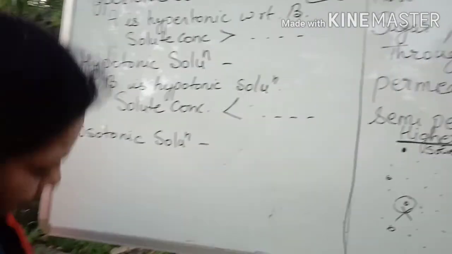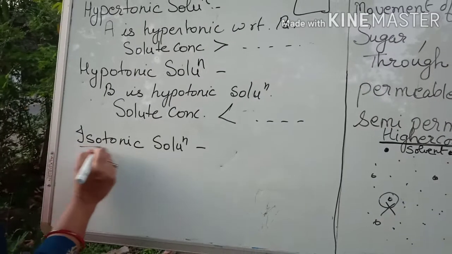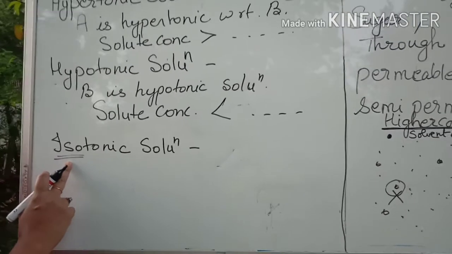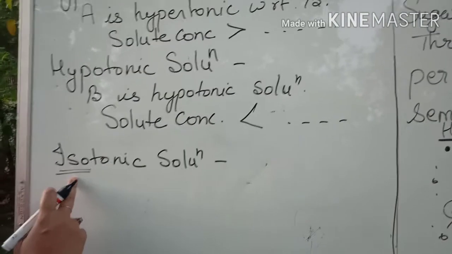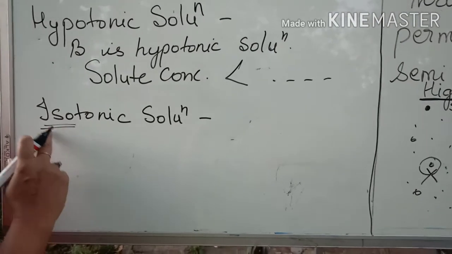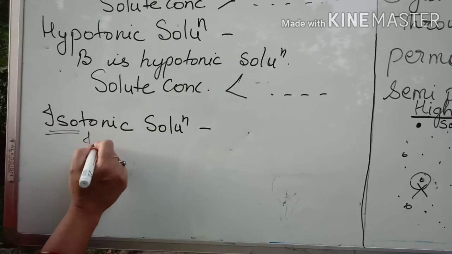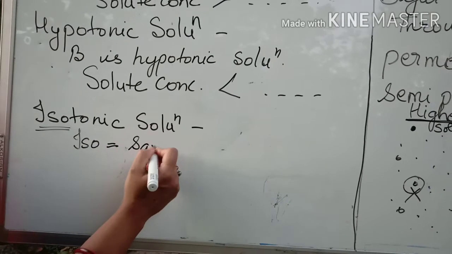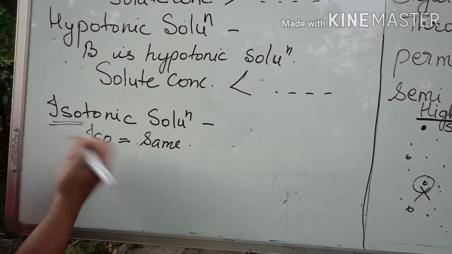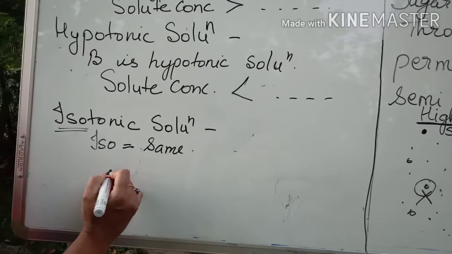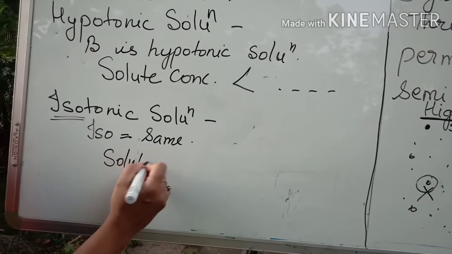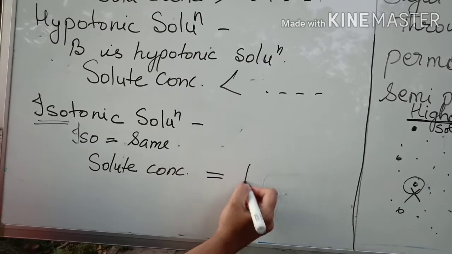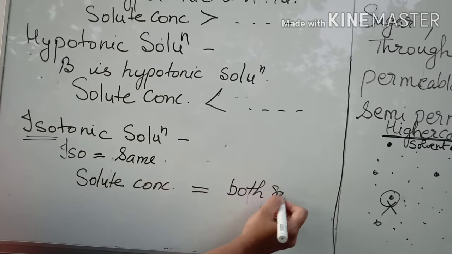And when we come to the isotonic solution, with the word iso, you know, many times you have heard this word: isosceles triangle, isomerism, and many other words, isodimetric. Iso means same. So with this meaning, from here we will understand on our own, yes, the solute concentration is going to be equal on both sides.